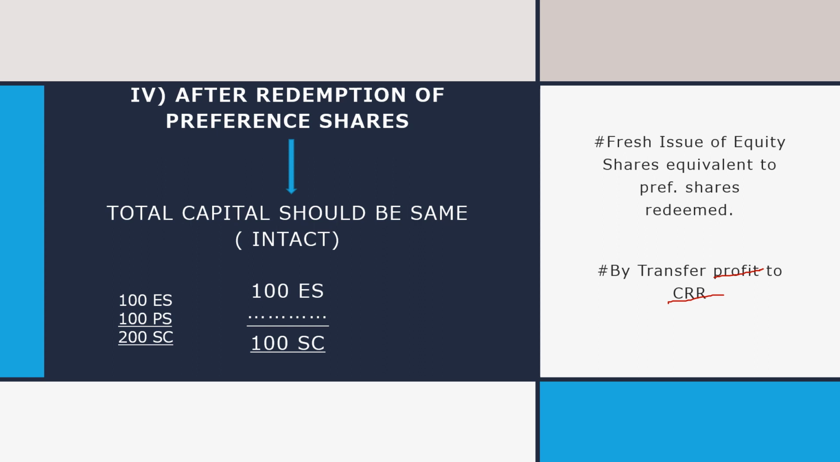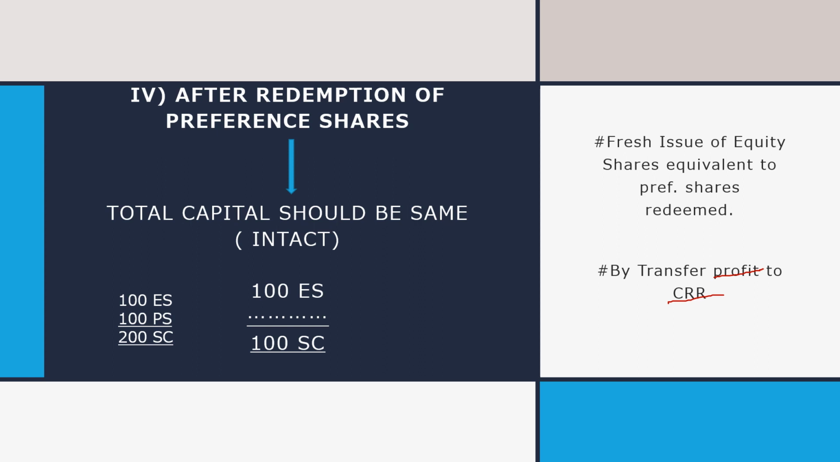Whatever amount of preference shares is redeemed, we issue new equity shares of that amount, so that the capital of the company will remain the same. The other way is that, equivalent to the amount of preference shares redeemed, the company will transfer from profit to CRR. Here profit refers to free reserves like profit and loss, general reserve, dividend equalization reserve.